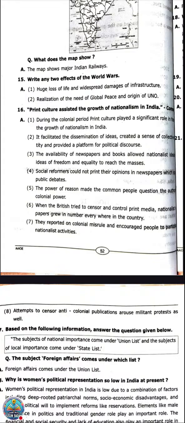Then when the British tried to censor and control print media, nationalist newspapers grew in number everywhere in the country. When the Britishers came to know that through this printing media, through these newspapers, the feeling of nationalism was spreading, they started censorship. They were not permitting the printing to be done. So when people started printing secretly, it spread much more, and people started to use their presses in a much more rapid way.